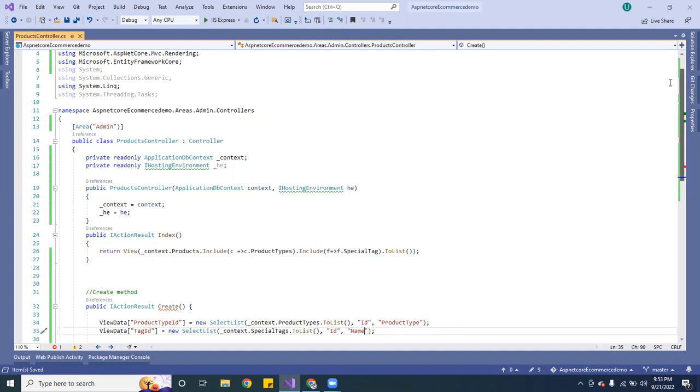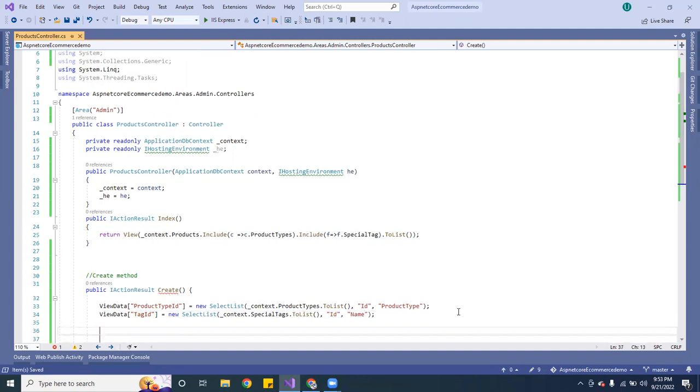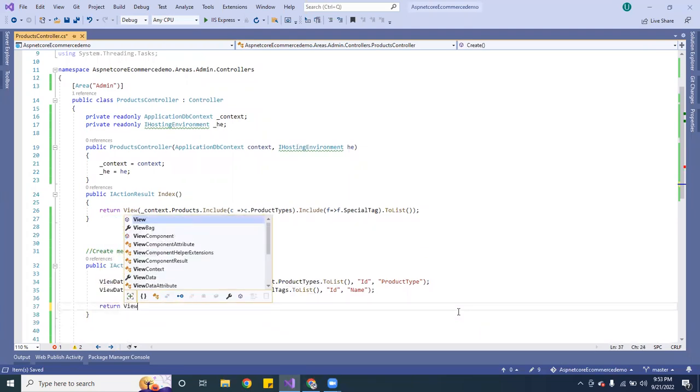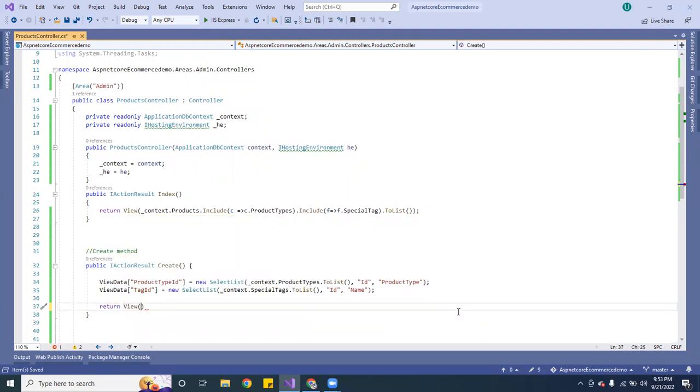Cool. And then afterwards what we're going to do is return a view. Just return the view. That's for the create. Okay, cool.